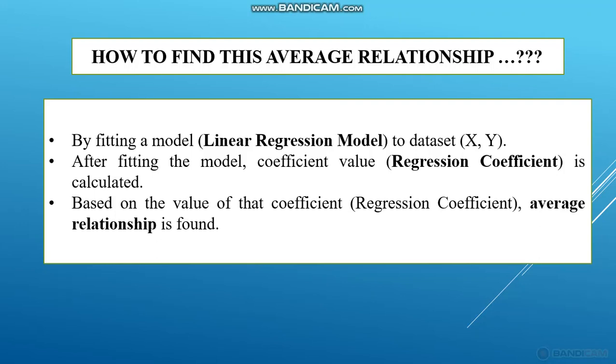How to find this average relationship? First we want to fit a model. The model is called the linear regression model. So we want to fit the linear regression model to a data set. After fitting the model, we want to calculate the coefficient value, which is called the regression coefficient. Based on that value only we will find the average relationship. This regression coefficient value we will get from the model.